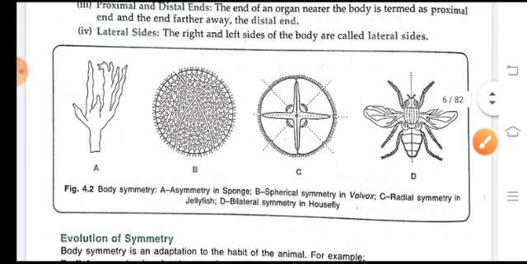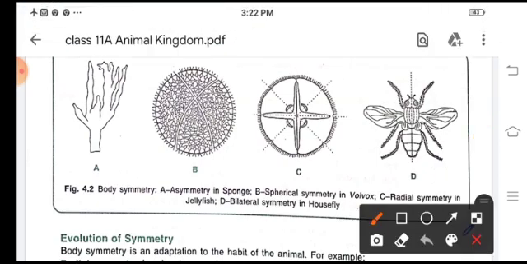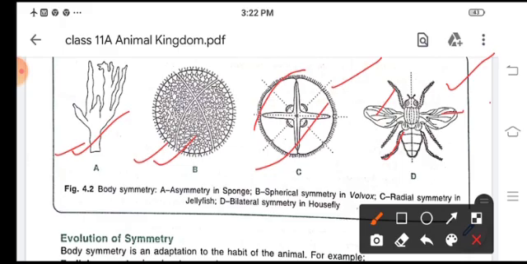Like here, children, see the body of sponge, volvox, then jellyfish and housefly. So here you see asymmetrical sponges, spherical symmetry in volvox, then radial symmetry in jellyfish and bilateral symmetry in housefly, with two equal and similar sides. Okay.